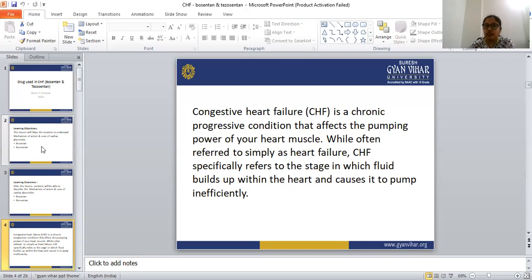While often referred to simply as heart failure, congestive heart failure specifically refers to the stage in which fluid builds up within the heart and causes it to pump inefficiently. The condition that affects the pumping power of the heart muscle is known as congestive heart failure.